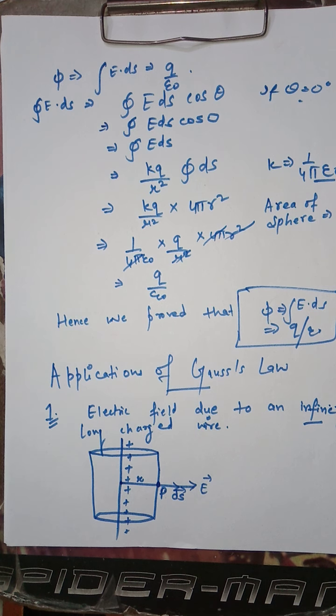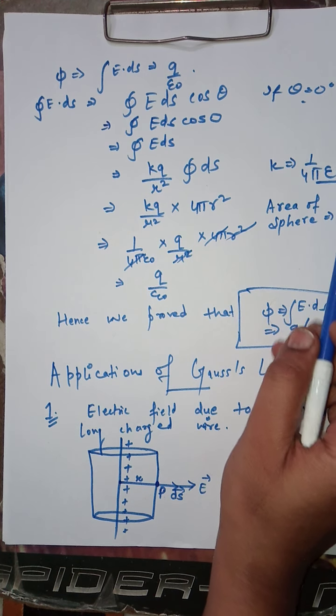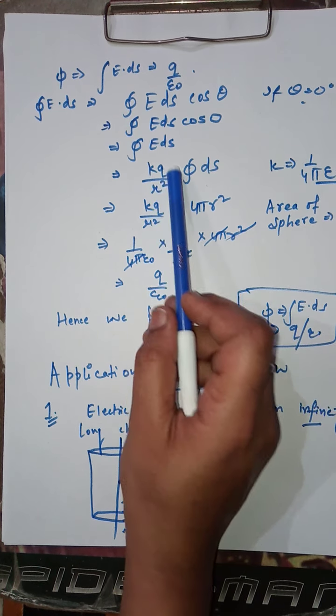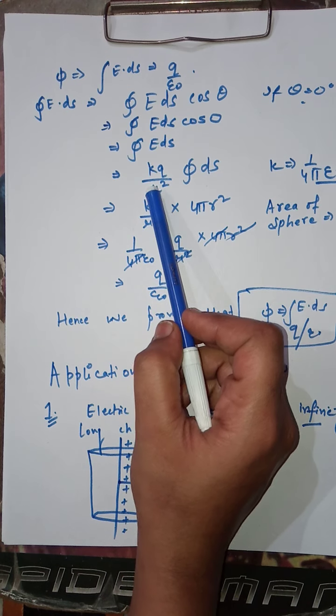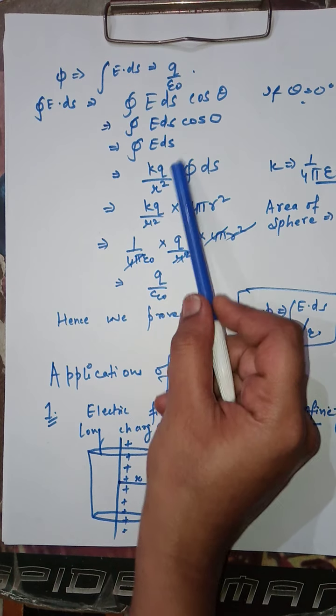We are going to cover that part also in our later videos. Now, the value of the electric field vector E is kq by r square, where k is the force constant, and the value of k is given by 1 by 4 pi epsilon naught. So now kq by r square stays as it is, multiplied by integral ds.